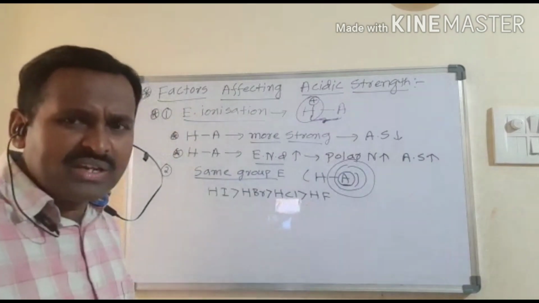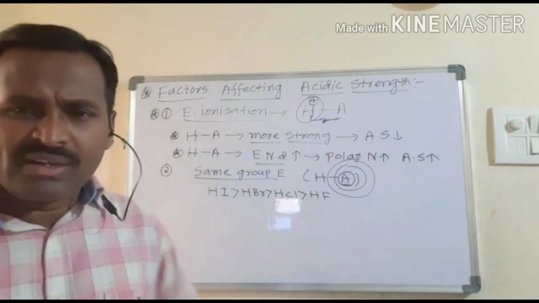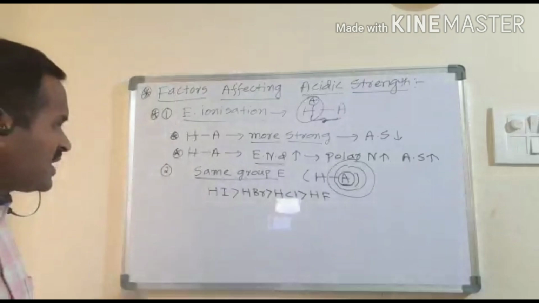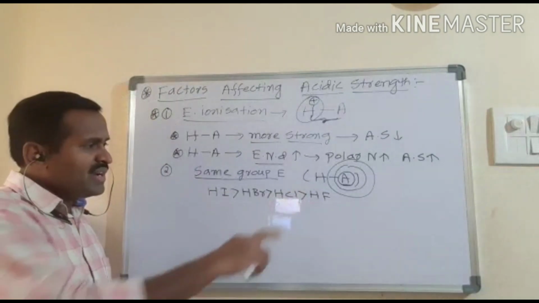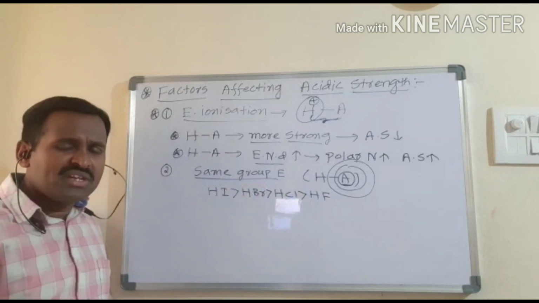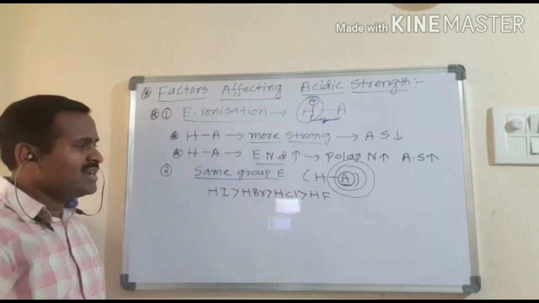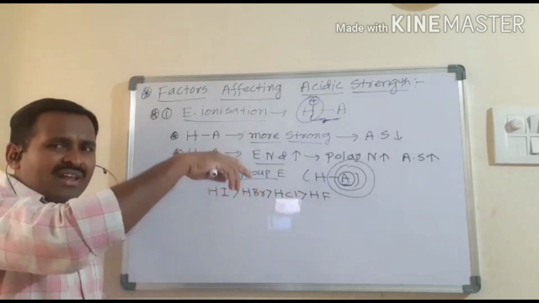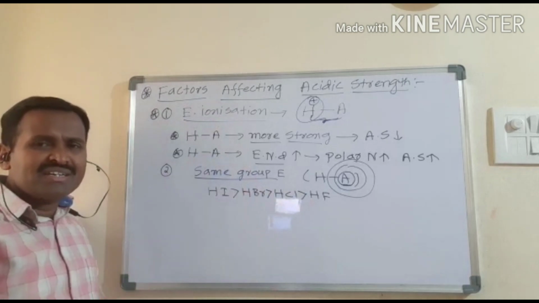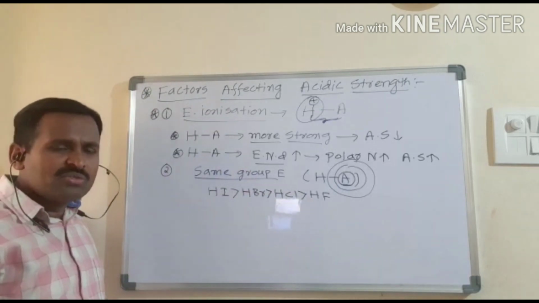In such a way, you can take different group elements instead of A. I was taking the simple one, the 7th A group elements, but you can take 6th A group elements or 5th A group elements, all those combinations. As we all know, from top to bottom in a group, atomic size increases, so the extra shell increases.